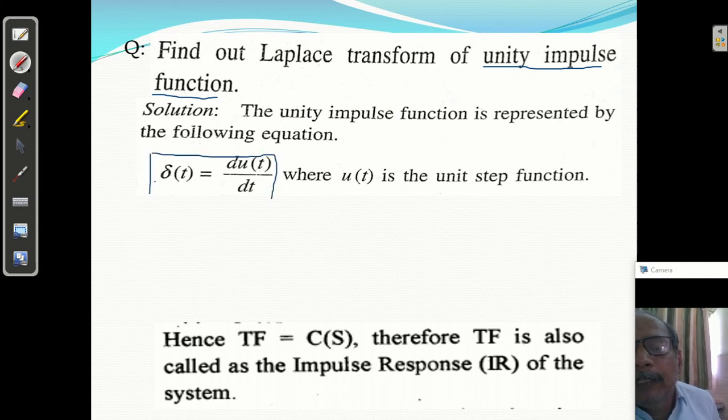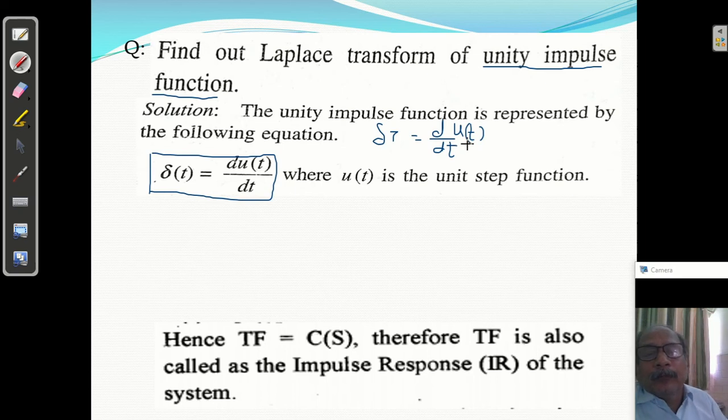Unit impulse function is represented by delta t. It is equal to the differentiation, with respect to time, of u of t. That is called the unit impulse function. It is the differentiation of the unit step function, so delta t equals d u(t) by dt.